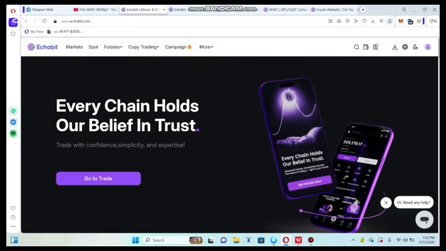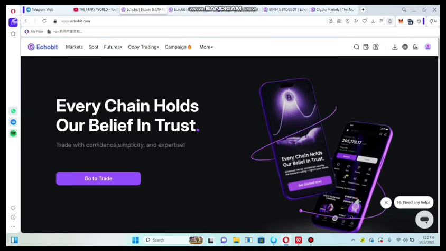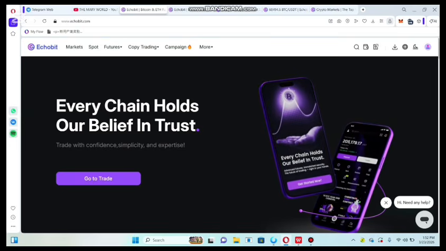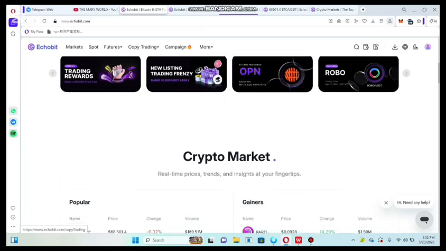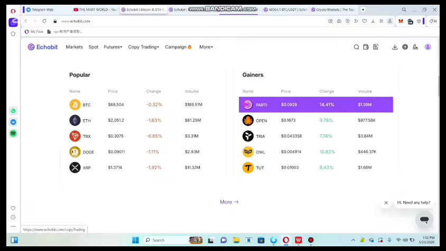Every exchange holds our belief and trust. So go to trade now. Welcome to Ecobit exchange, guys. And here is the exchange. We will explore each and everything. Here you need to see the crypto markets. Also you need to check out our market trends.